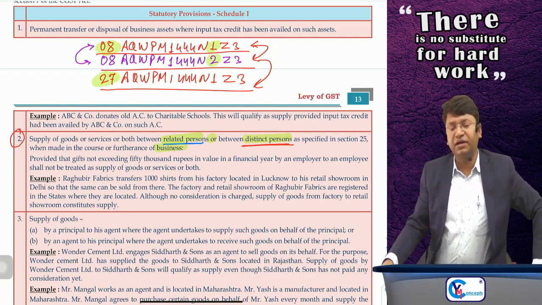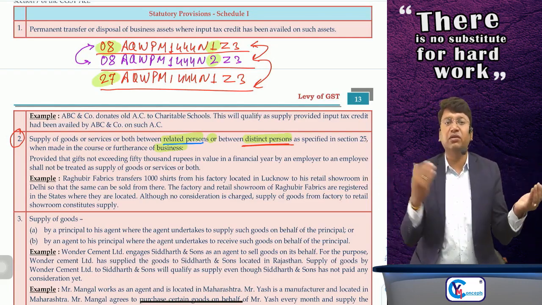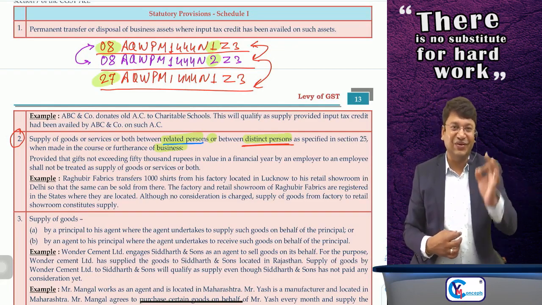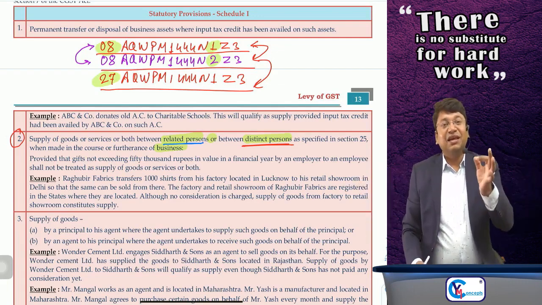That's why they are two distinct persons, and if they are two distinct persons, then GST will be levied on the interstate branch transfer, although it is without consideration. Okay, done, sir. So this is para number 2.